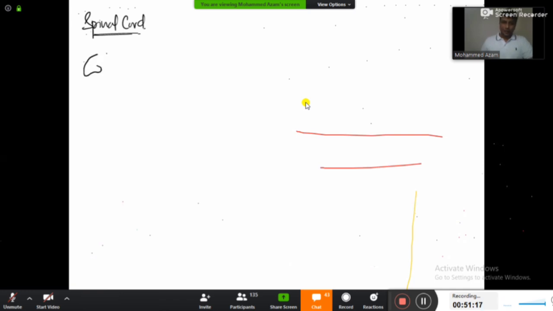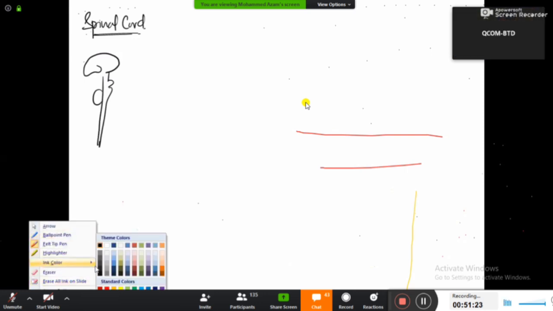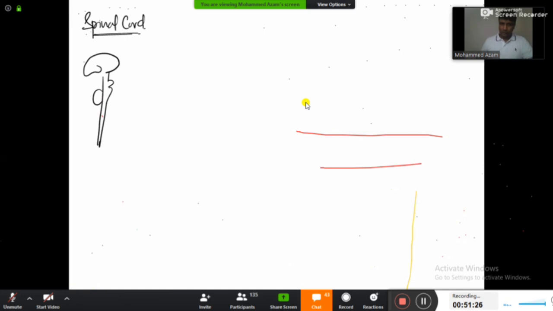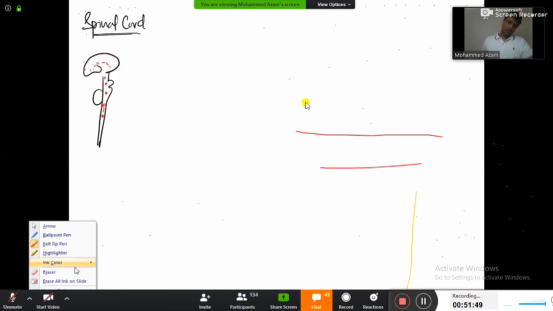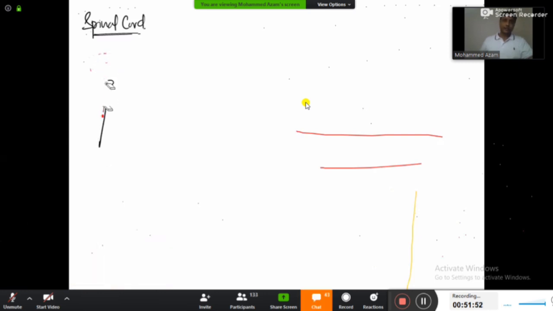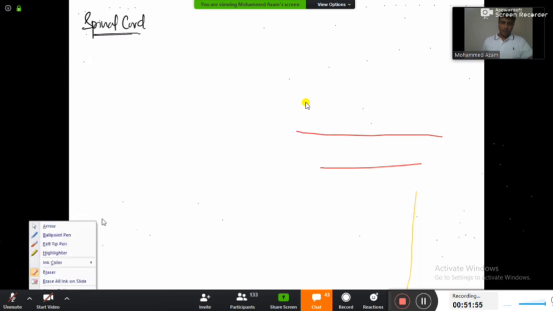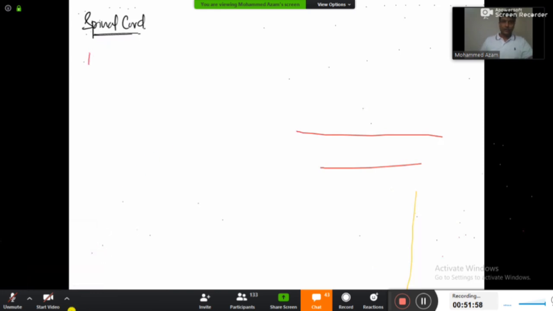I'll tell you one thing. I'm going to teach you in this manner. Guys, don't draw this, just look on the screen. I'm going to start from below, from the spinal cord, and slowly from the spinal cord we are going to move up. Then we'll study medulla oblongata, pons, midbrain, and then diencephalon, the basal ganglia, the Brodmann areas. So slowly I'm going to teach you the entire neuroanatomy, each and every topic, starting from below. Spinal cord se start karke. ठीक है जी? So just keep on following all my topics in order. Okay, now let's get started with the spinal cord topic. First of all, let us see the external features of the spinal cord, guys.